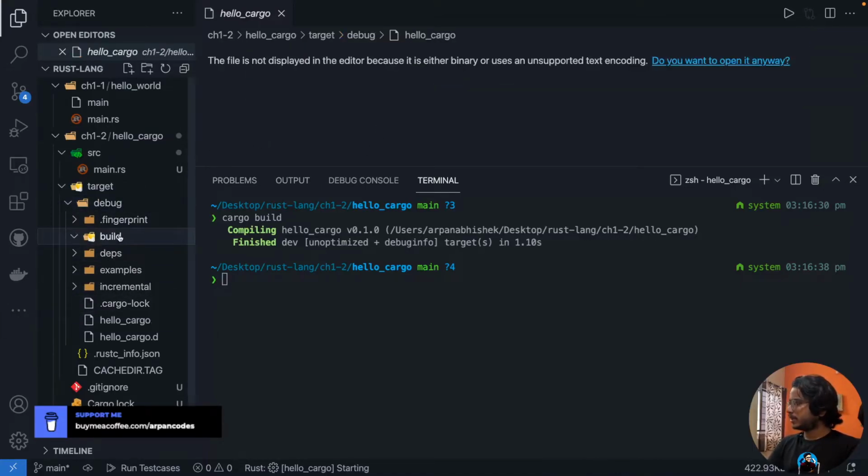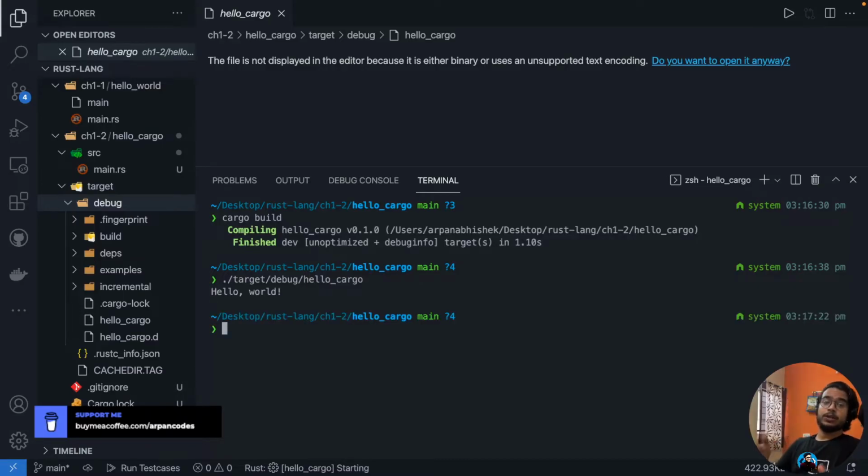So I'm understanding that this is the thing that we can run. So we can simply go into target, then debug, and run hello_cargo. This should run hello world.